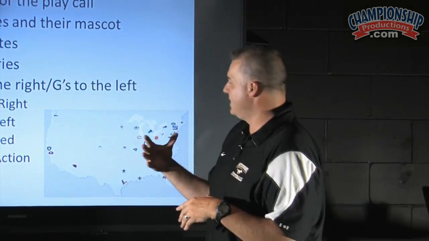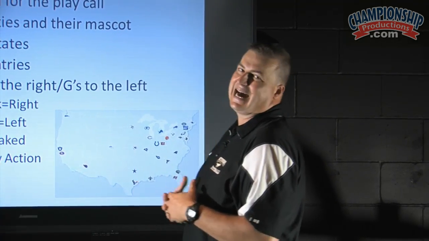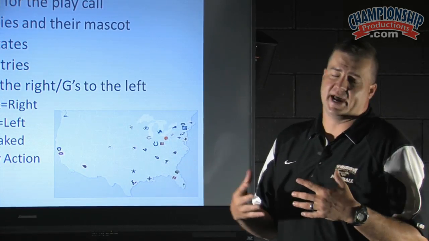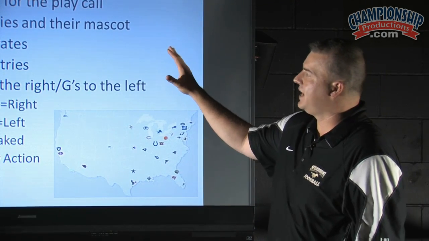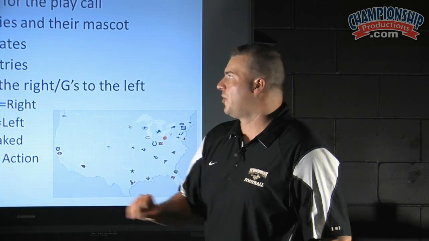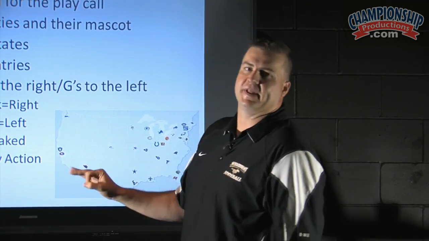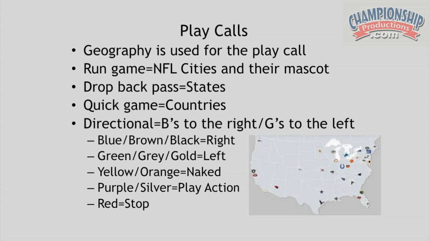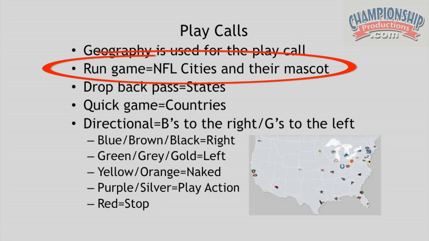And what we did with it when we put it together is we let the guys come up with the signals and what an area meant to them. So instead of using numbers for a play call, like 33 Boston or something like that, we would say the geography and the direction we're going with things. So the first thing we start out with was run game. In the run game was NFL cities and their mascots. So you had two different buzzwords on that.